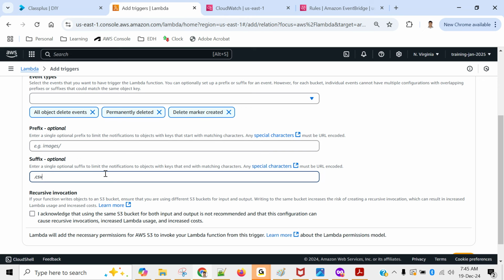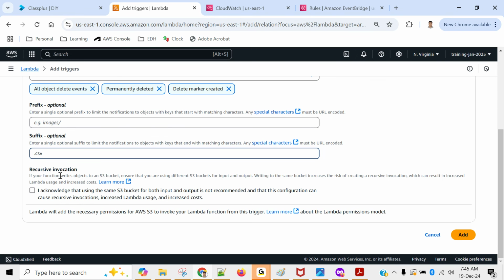Otherwise, it's okay. Next is recursive invocation. This is a very important thing. It's a deadlock situation. Suppose you are saying that when my file comes into my bucket, my Lambda should trigger. That's fine, it will trigger. What will Lambda do? Lambda may be processing your input file and it will generate an output file, and you are saying put the output file back into S3. It will put it. But as soon as it puts the file into S3, that should trigger the Lambda again. It's like a deadlock situation.